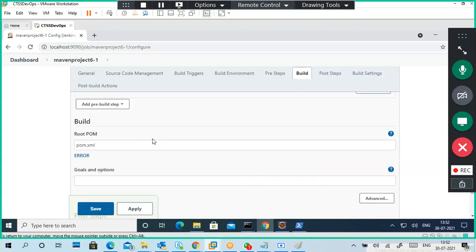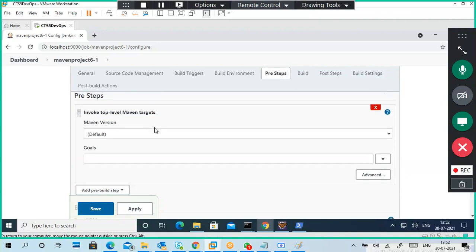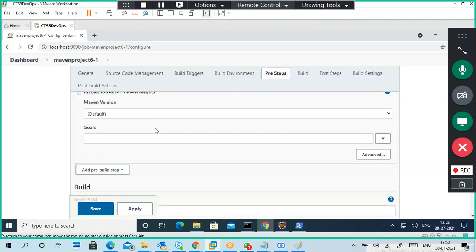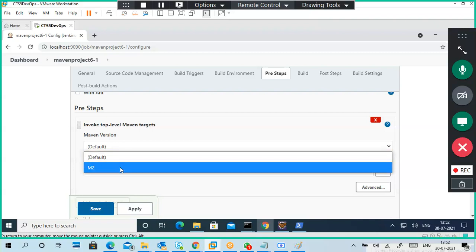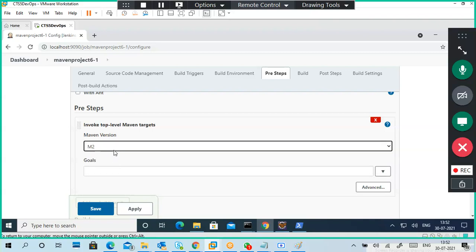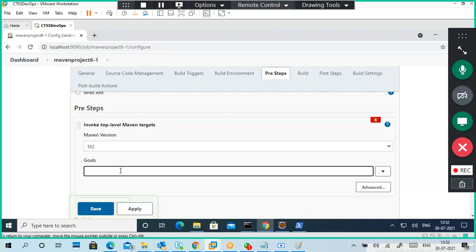Sorry, disturbance. Okay, here it is. Pre steps: invoke top level Maven targets. I'm selecting my Maven version M2, which I mentioned in Jenkins.